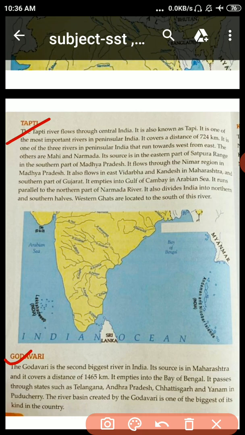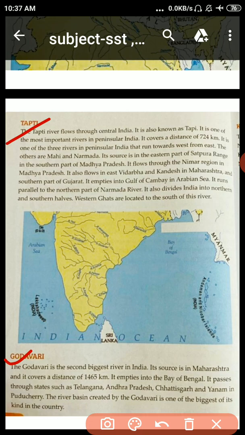It passes through states such as Telangana, Andhra Pradesh, Chhattisgarh and Yanam in Puducherry. The river basin created by the Godavari is one of the biggest of its kind in the country. गोदावरी नदी जो है वो रिवर बेसिन भी बनाती है, क्रिएट करती है, and it is one of the biggest of its kind in the country.